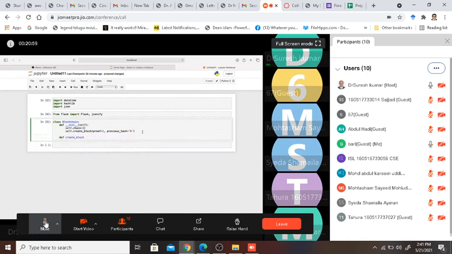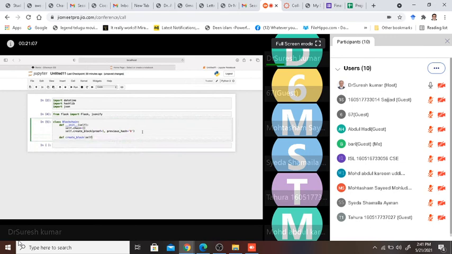Okay, so I say define create block of self, and then I say proof, and then I say previous hash. Again, I make this conditional. Now what I need to do is specify what is in my block because we are adding the first block.